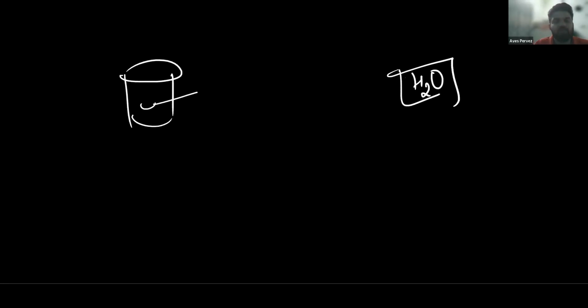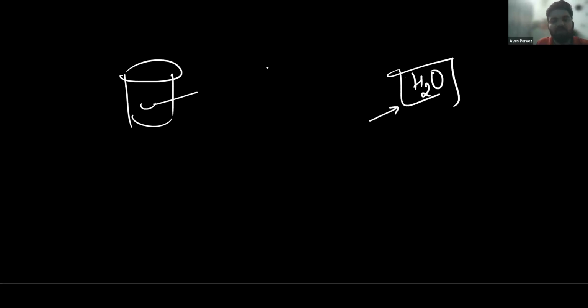If you are making a cup of tea, we need not prepare it in a fixed ratio. If we add 2 tablespoons of sugar and 1 tablespoon of tea, it is also a tea. If we add 1 tablespoon of sugar and 1 tablespoon of tea, it is also a tea. If you have half a tablespoon of sugar, half a tablespoon of tea, we don't have any fixed ratio. This is a mixture, but in compounds we have a fixed composition.